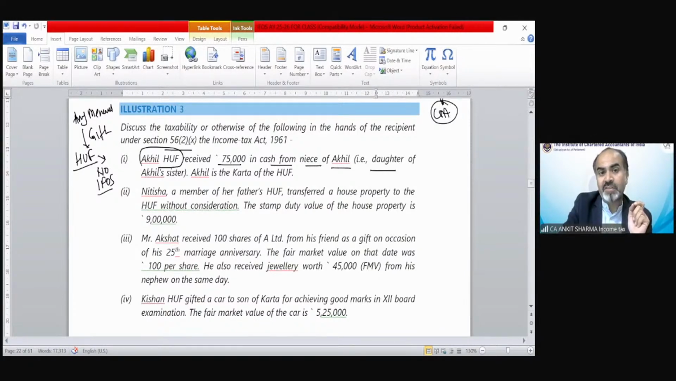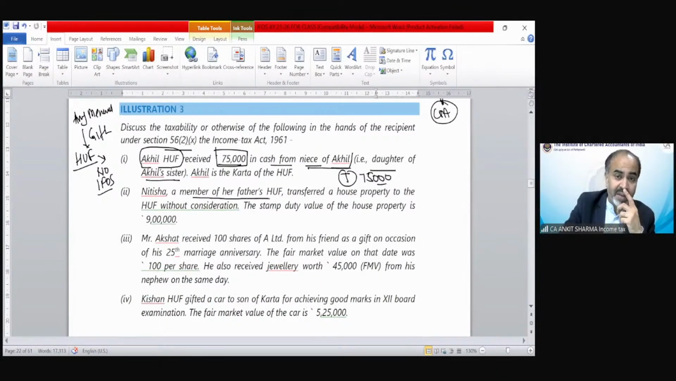Akhil HUF received 75,000, that is more than 50,000, in cash from niece of Akhil, that is daughter of Akhil's sister. So daughter of Akhil's sister cannot be the member of Akhil's HUF. So she would not fall in the definition of relative from Akhil's HUF point of view. So that amount of 75,000 is going to be taxable for the HUF because the giver is not a member of Akhil's HUF.